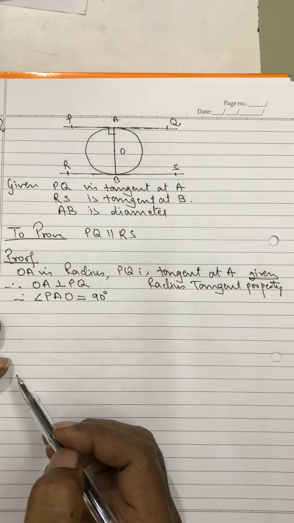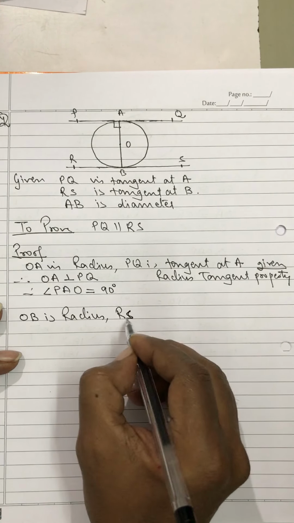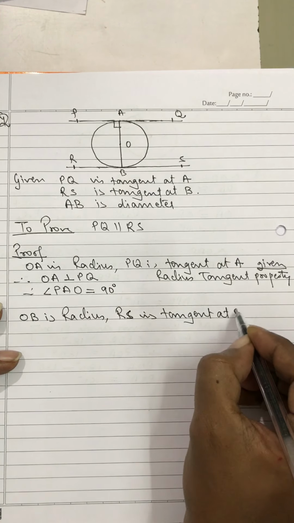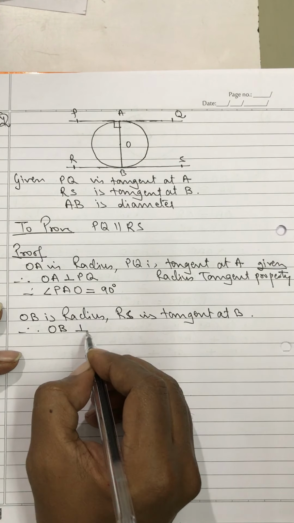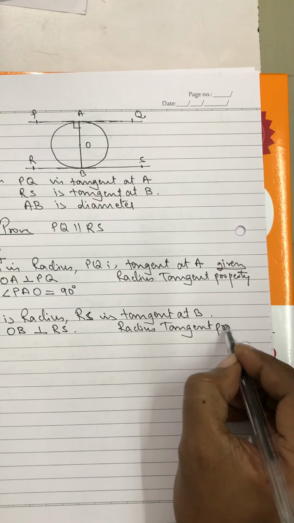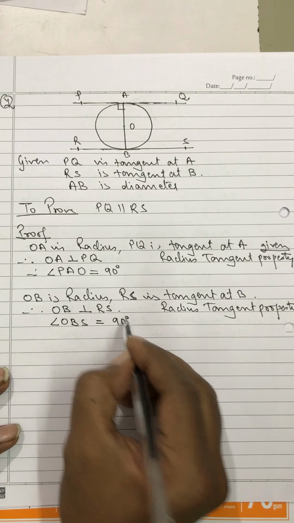Then similarly I will tell OB is radius, RS is tangent at B. Therefore, OB is perpendicular to RS. This is again radius tangent property. Then you will get angle OBS is equal to 90 degree.